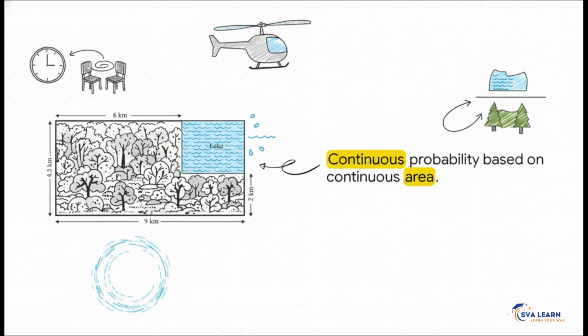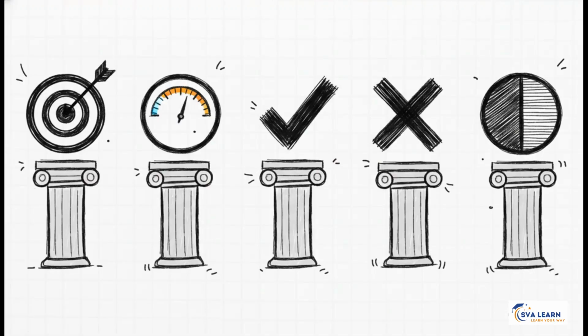Imagine a map showing a rectangular forest with a lake in the corner. If a helicopter randomly makes an emergency landing somewhere within this entire region, what's the probability it lands specifically in the water? We can't count individual outcomes here because space is continuous. So instead, we use geometry. We simply divide the total area of the lake by the total area of the forest. The core logic of probability, favorable divided by total, stays exactly the same. It just visually evolves.